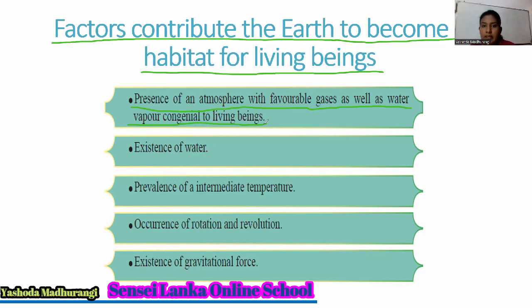We have an atmosphere, and also it has favorable gases: oxygen, nitrogen, carbon dioxide. There are very important gases in our atmosphere.